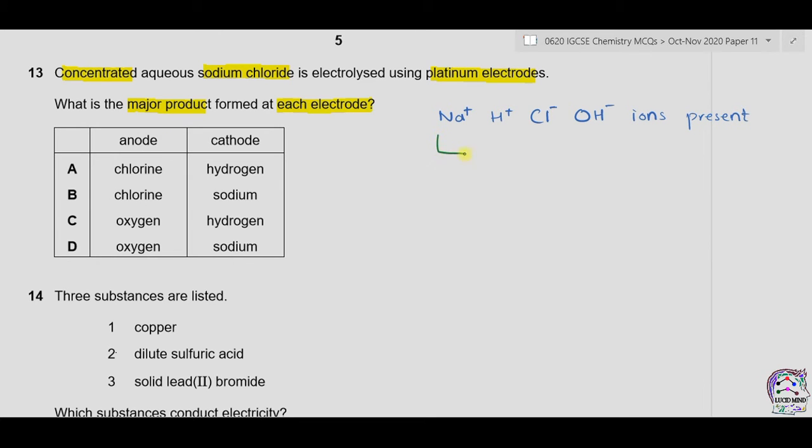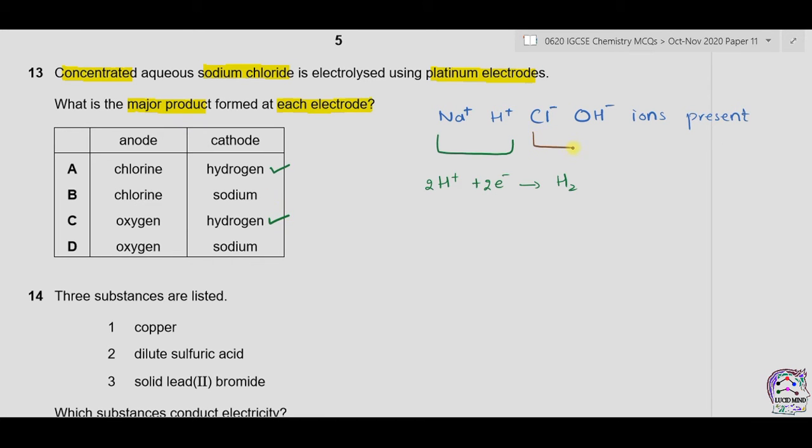Among the cations, we have sodium ions and H+ ions. Now H+ ions are easily discharged as compared to sodium ions. So therefore H+ will move towards the cathode and produce hydrogen gas. So at the cathode, hydrogen is being produced.